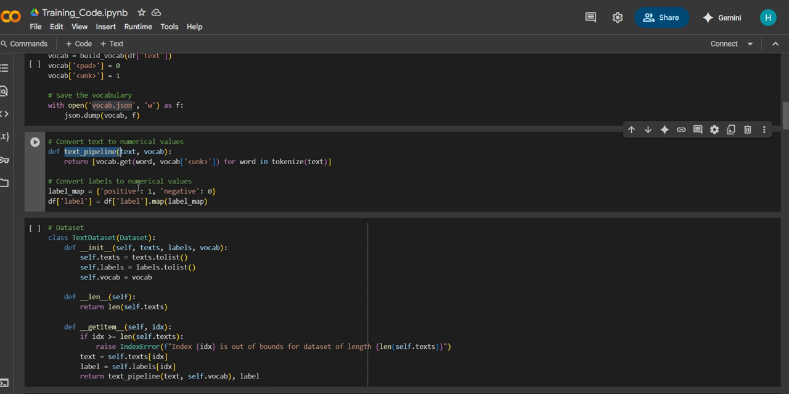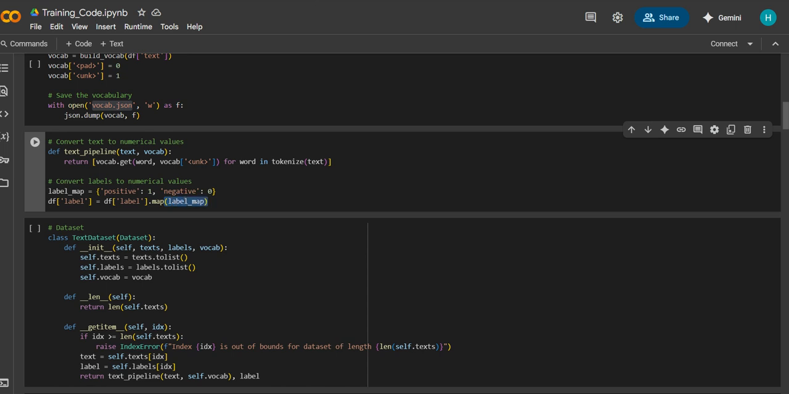And then we have to convert labels into numerical values. The code converts the text labels positive or negative into numbers. It uses a label map where positive becomes 1 and negative becomes 0. The function map is used to replace the text labels in the data frame with the corresponding numbers, 1 or 0 for negative.